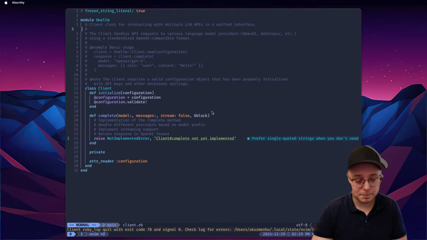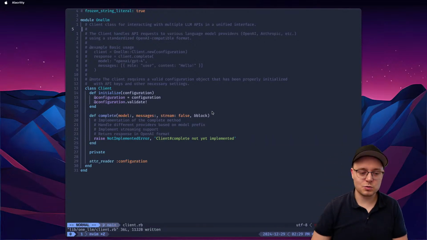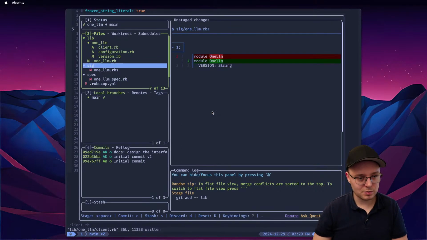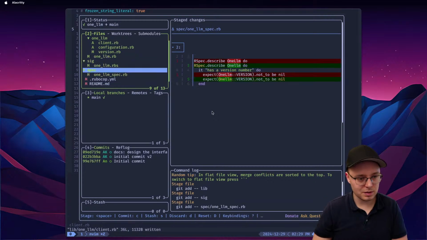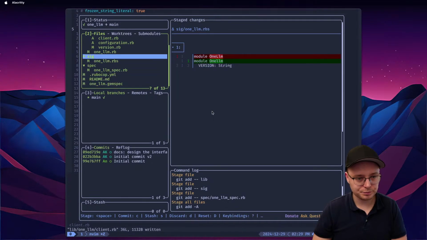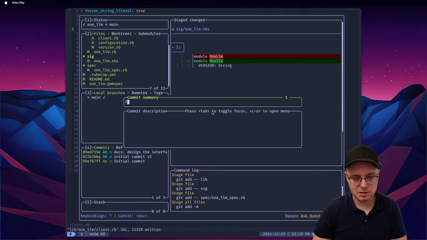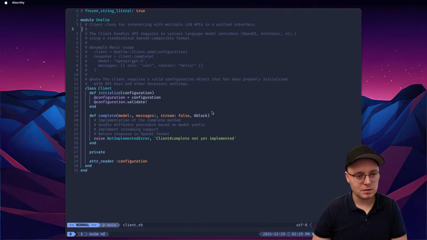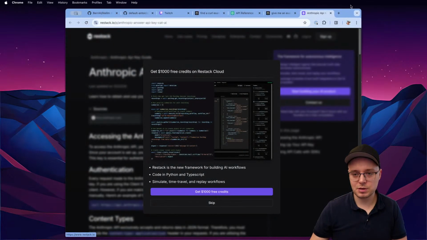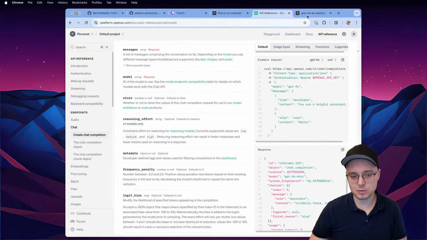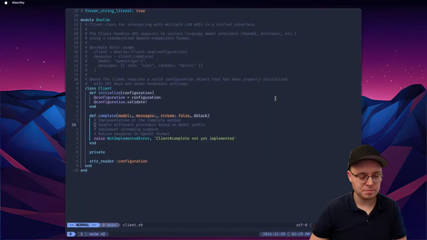So the client part, right? This is where it'll be a little bit tricky. And let me probably commit this point where I'll actually commit all of this. And I'll say something like fetch basic configuration for OpenAI. Something like this. And now we need to create the first implementation. And this is where we actually have our example with OpenAI that I'll copy here.